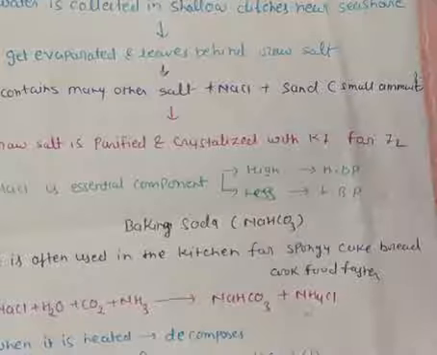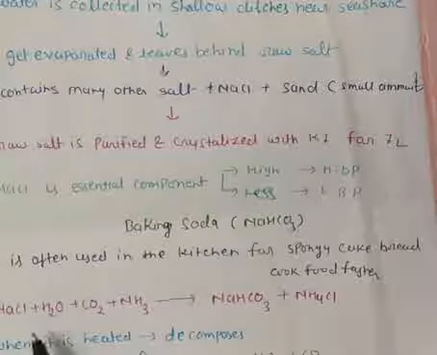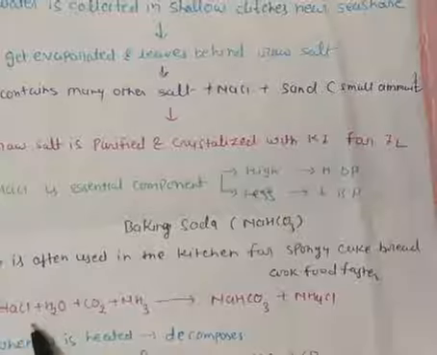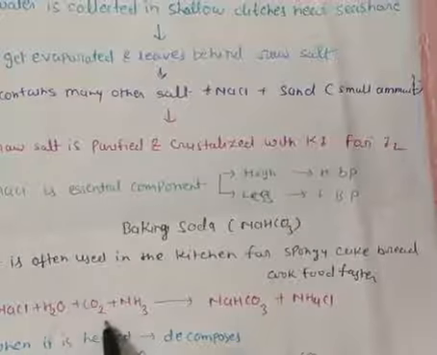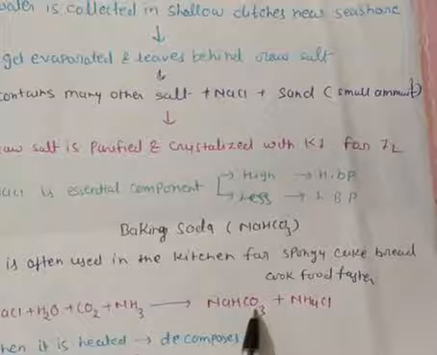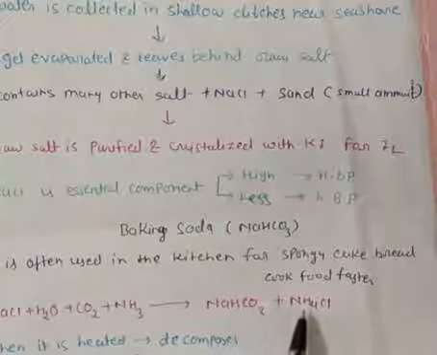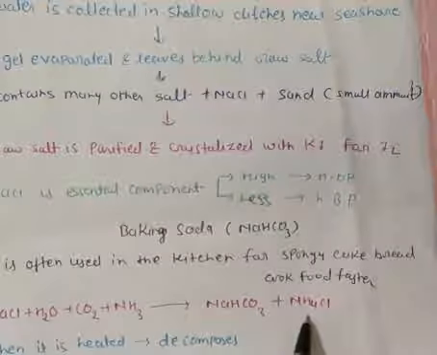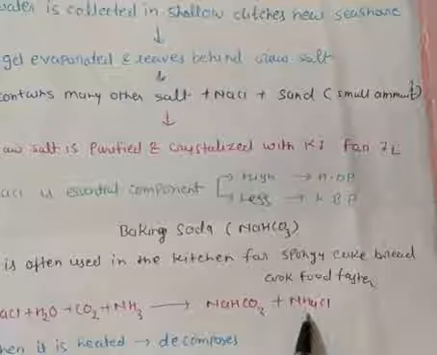Write the name of each component below: sodium chloride, water, carbon dioxide, ammonia, sodium bicarbonate or baking soda, and NH4Cl, that is ammonium chloride. Clear?